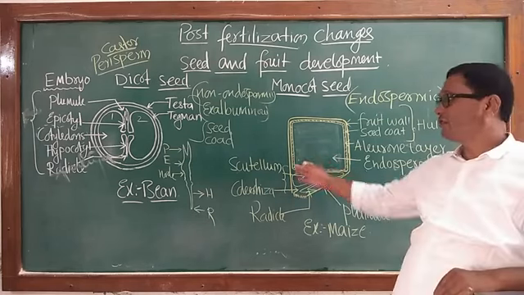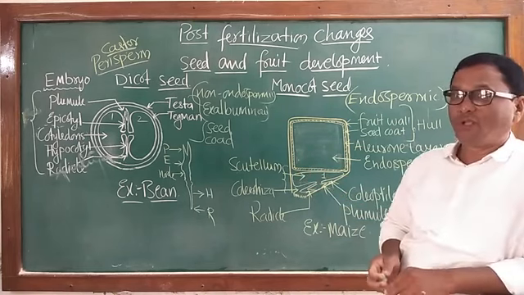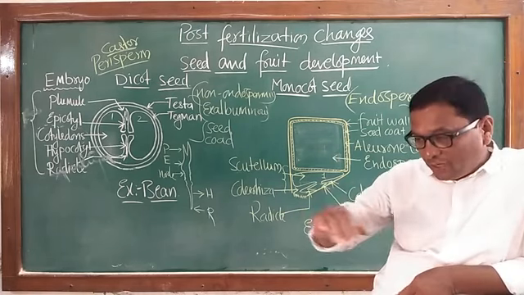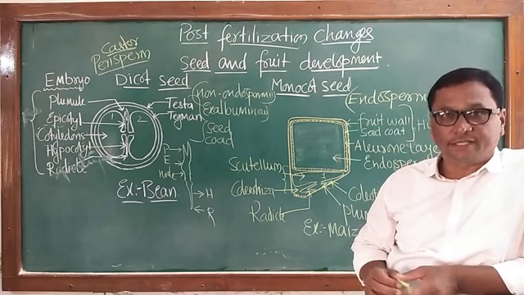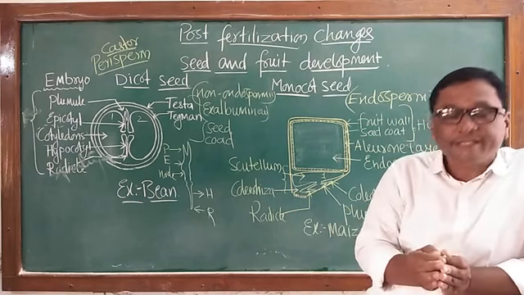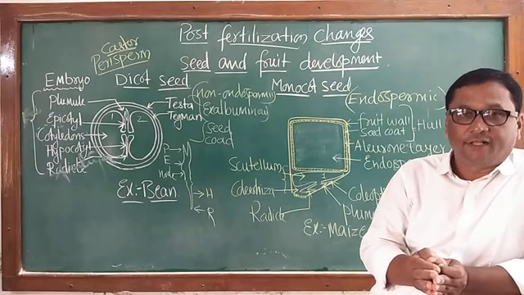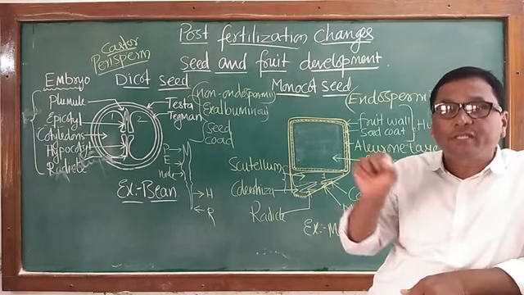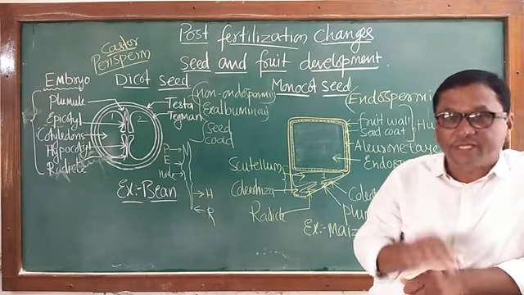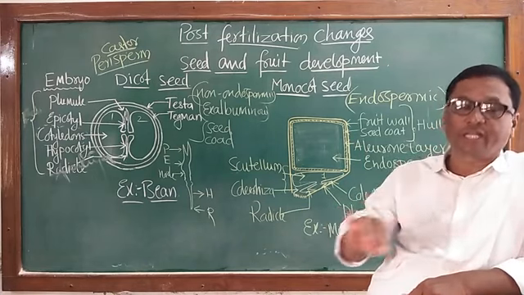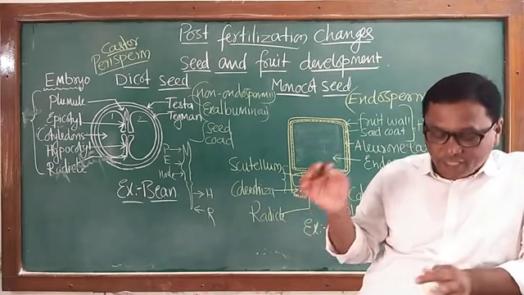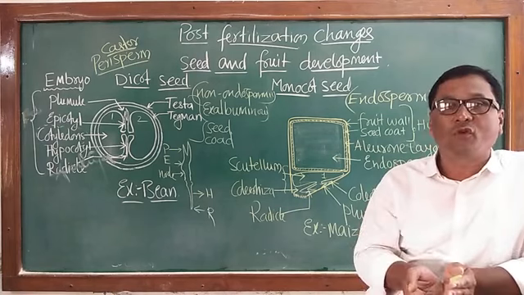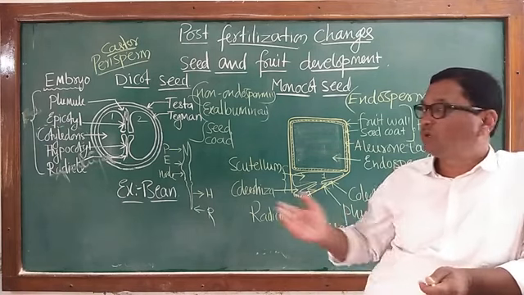What is the significance of seed and fruit? The significance of fruit is, during the development of the fruit and seeds, the fruit protects the inner seeds. Second significance of the fruit is, it nourishes the developing seeds. It supplies the necessary minerals, organic substances, water, and extra protection from the environment. All is given by the fruit wall, the pericarp, to the developing seed.